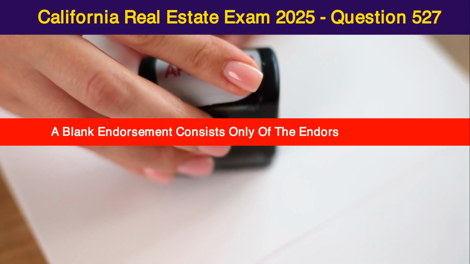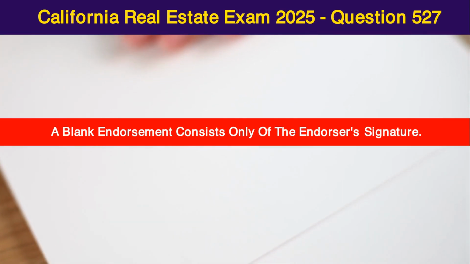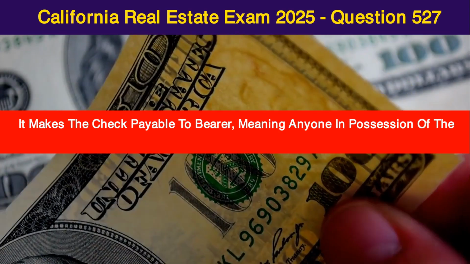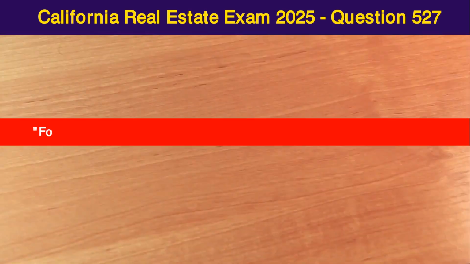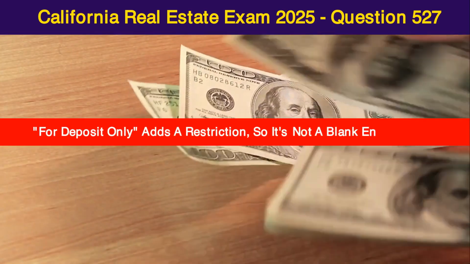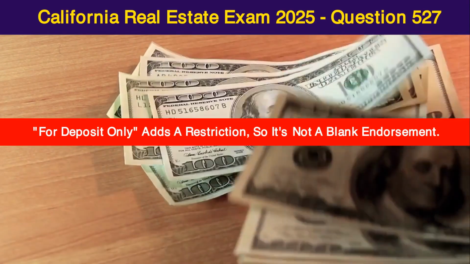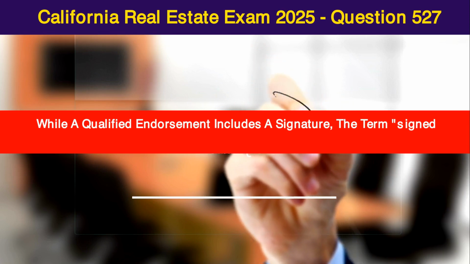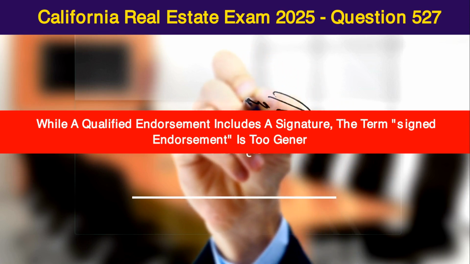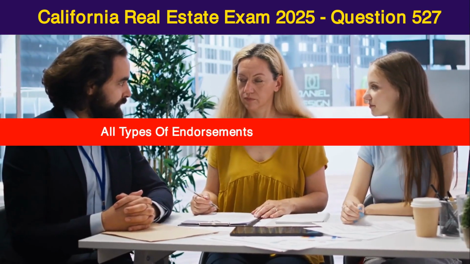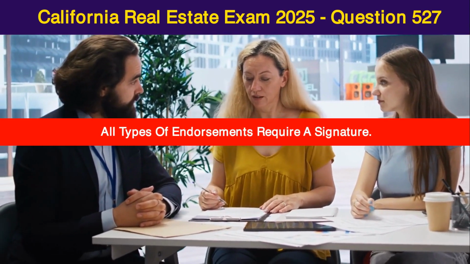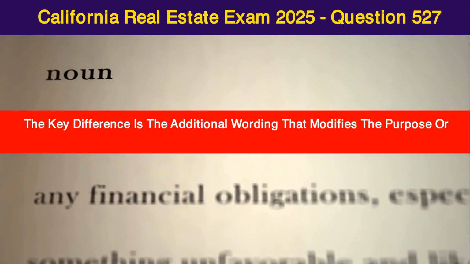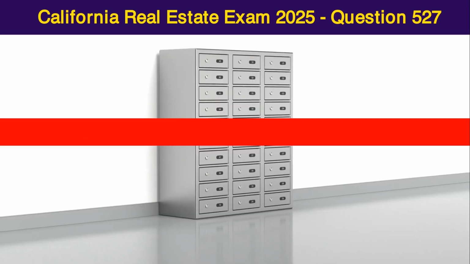A blank endorsement consists only of the endorser's signature. It makes the check payable to bearer, meaning anyone in possession of the check can cash it. For deposit only adds a restriction, so it's not a blank endorsement. While a qualified endorsement includes a signature, the term signed endorsement is too general. All types of endorsements require a signature. The key difference is the additional wording that modifies the purpose or liability of the endorsement.